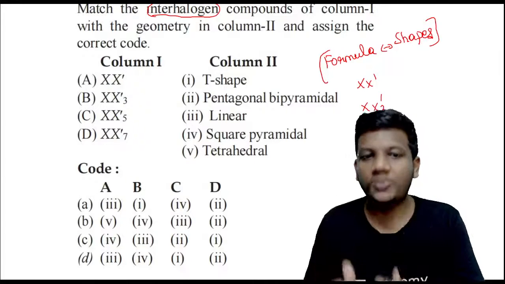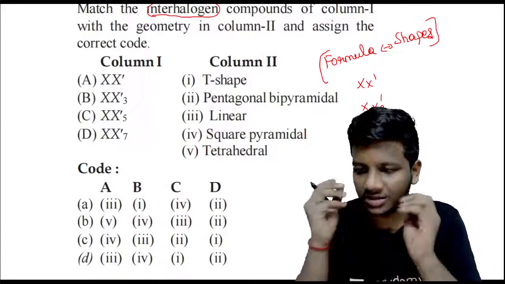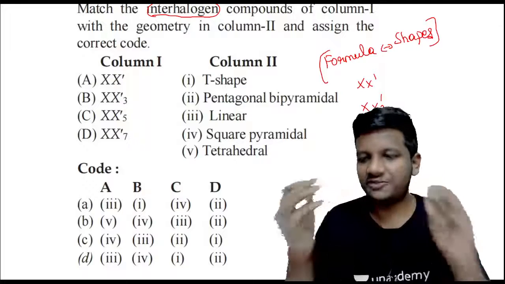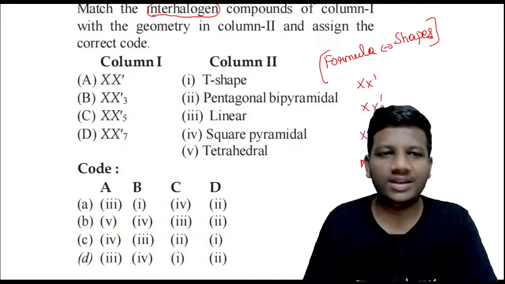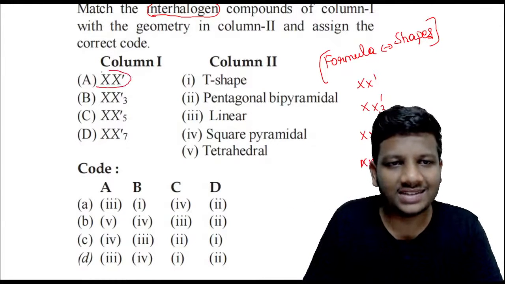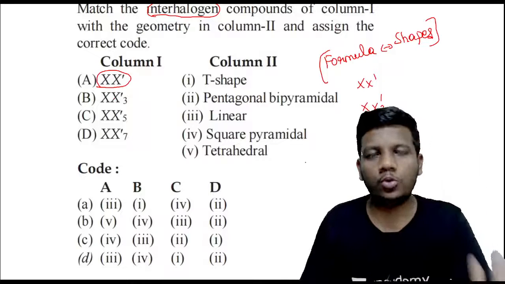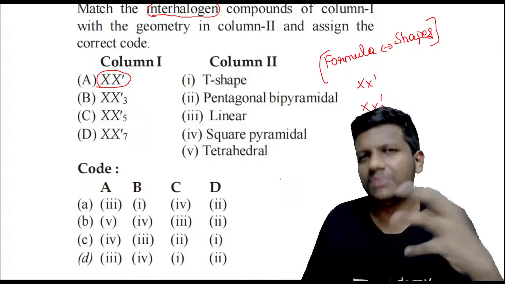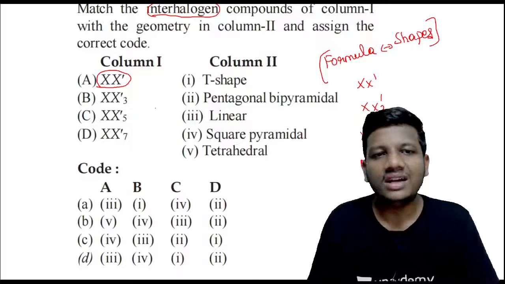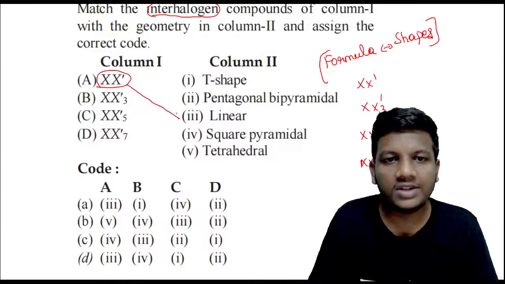Srimati, just a small change. Note down the options, read the options carefully. You got it almost right. You are just confused between the two, not an issue. Now tell me, guys, we are having only X⁻. X⁻ means what? You are having only 2 compounds. If you are having 2 compounds, what might be the basic thing? It should be a linear one. So A should be linear, right?